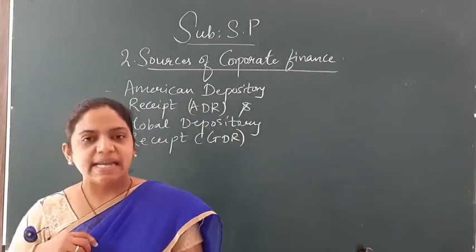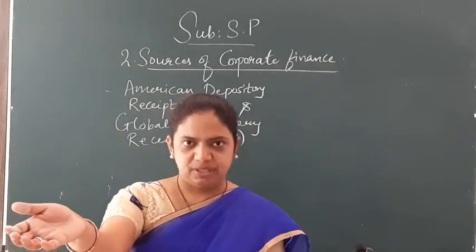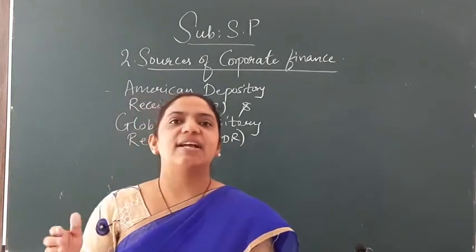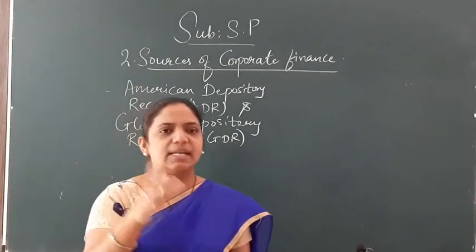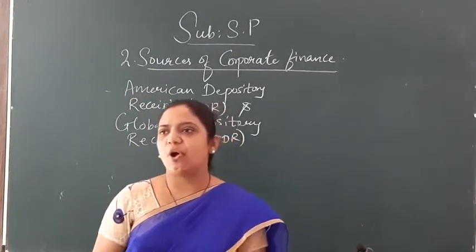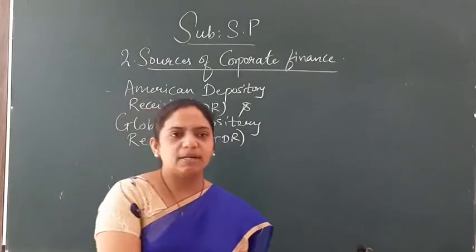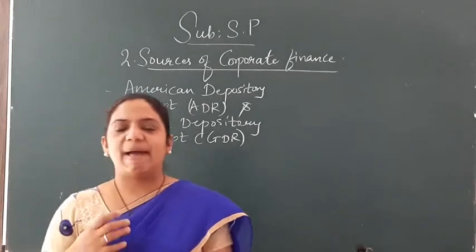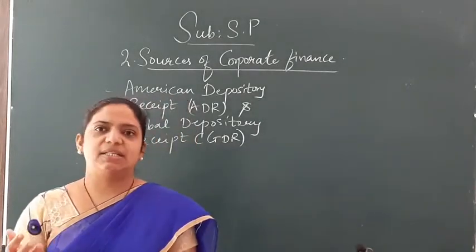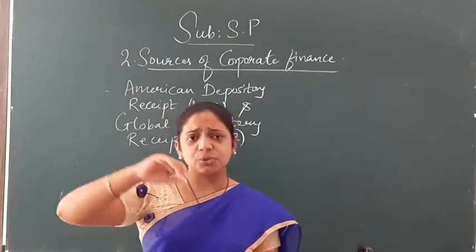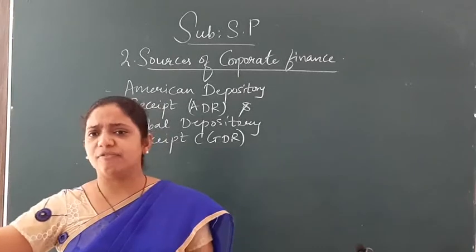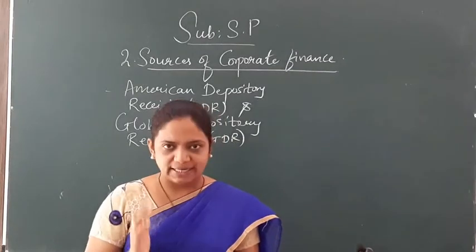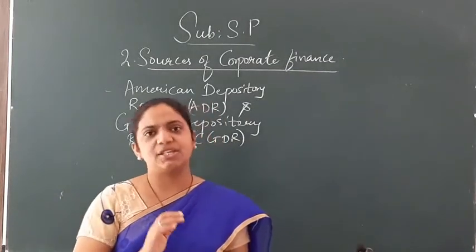That means when an Indian company issues shares to the intermediary, that is the depository, which may be Bank of New York or Citigroup, acting as a foreign depository bank. Take an example, Citigroup Bank or Bank of New York acting as a foreign depository bank. Our Indian company issues to the depository, and then the depository, which is a bank, issues ADR and GDR to investors. That means I am going to issue the shares to the depository, for example Bank of New York. That bank will give you ADR and GDR instead of shares. Are you getting it?